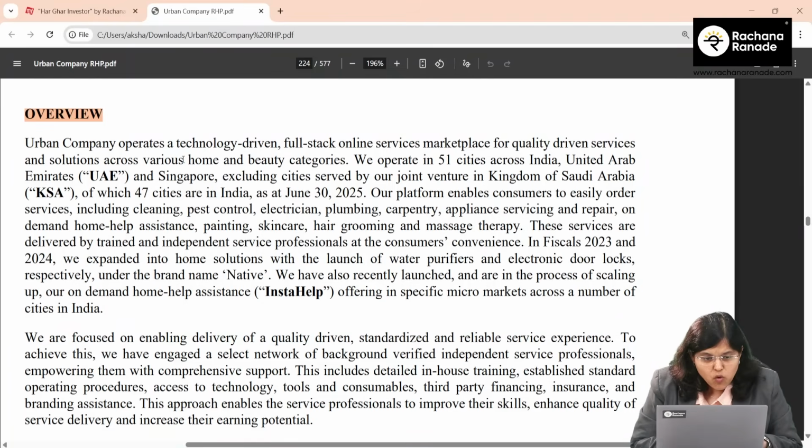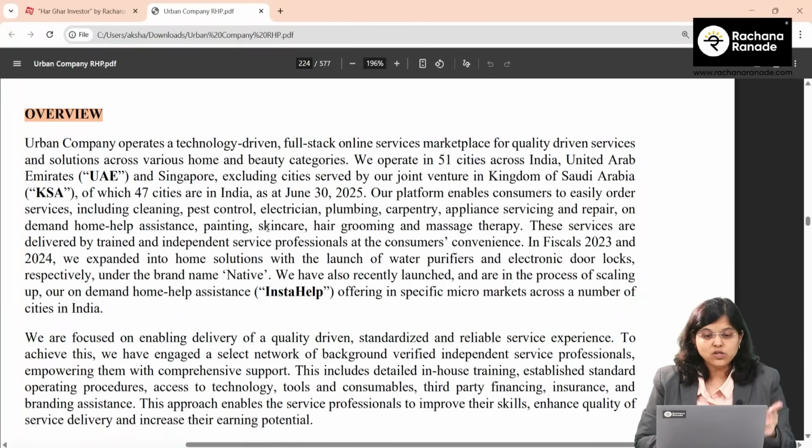Which type of home and beauty services are provided by this company? For that, they have very clearly mentioned here. We provide services like cleaning services, pest control, electrician, plumbing, carpentry, appliances servicing and repair. Appliances servicing can be, for example, AC servicing and repair. Okay. Then it could be painting, skincare, hair grooming, massage. Oh my, so many different services that they offer, right?